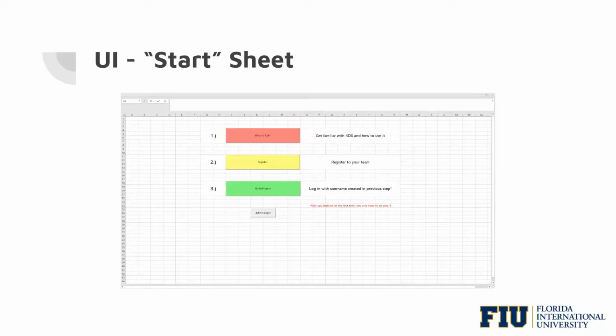The yellow button labeled Register opens the form that allows students to register to their team's own 4DX sheet. The green button labeled Go to Project opens the login form and leads the user to their respective project sheet if login is successful. The button that says Admin Login is reserved for the instructor and leads them to a sheet called Information Input, where they can change the list of students that can register and the projects available.